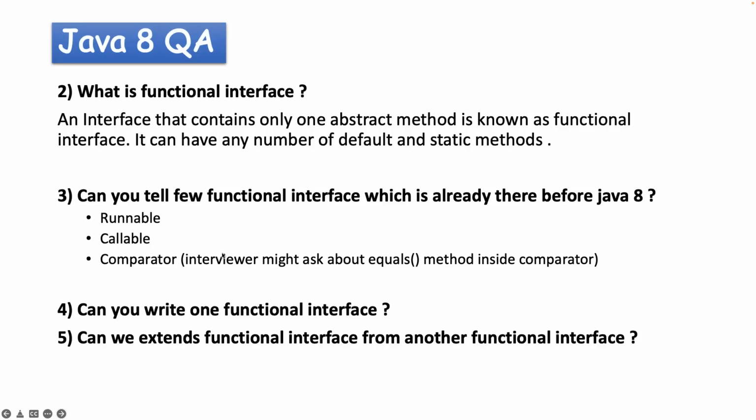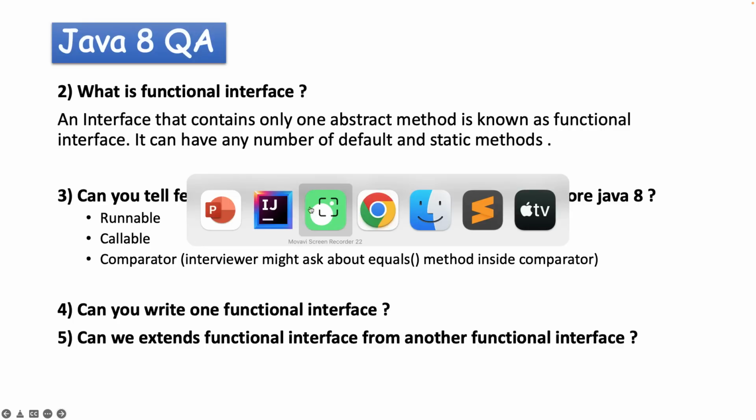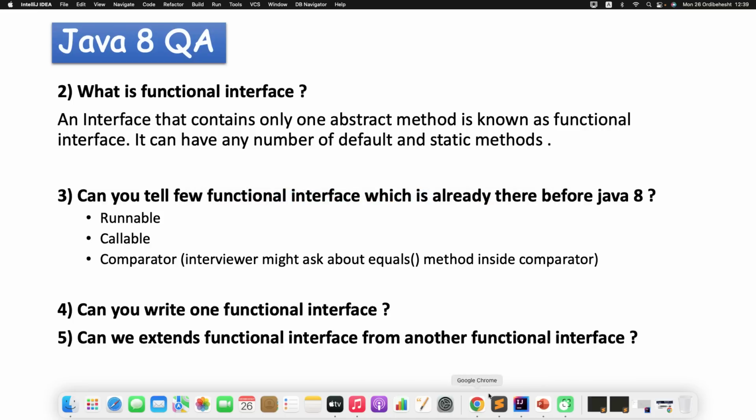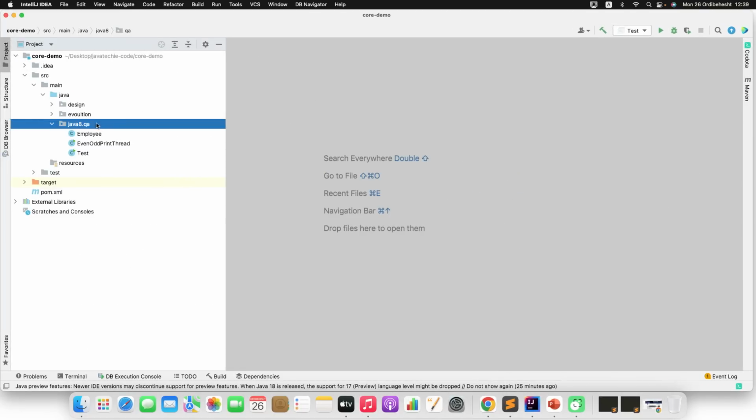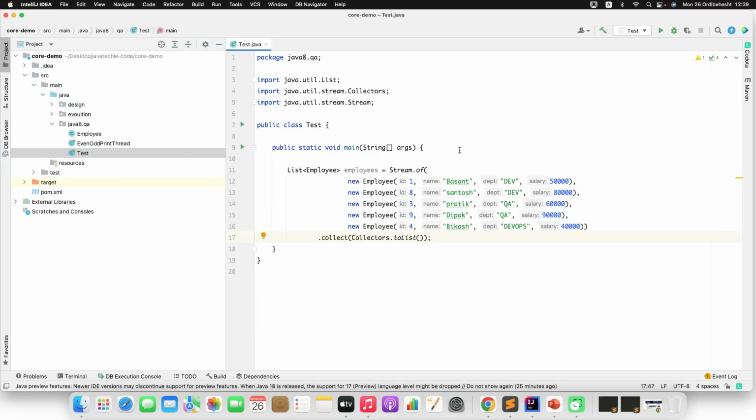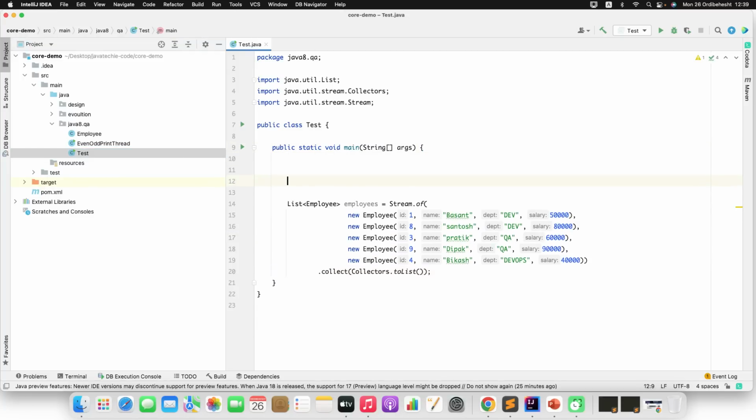Now the next question you can expect: can you tell a few functional interfaces which were already there before Java 8? So you can say Runnable, Callable and Comparator. Let me go to my IntelliJ IDE and to this test class. Let me write Runnable, which is an interface.